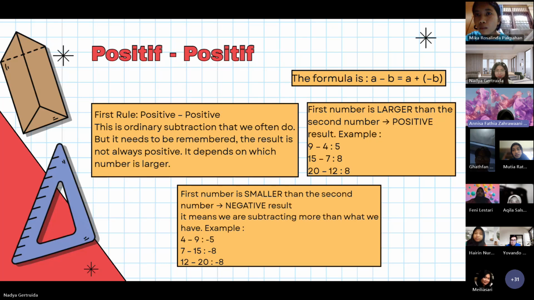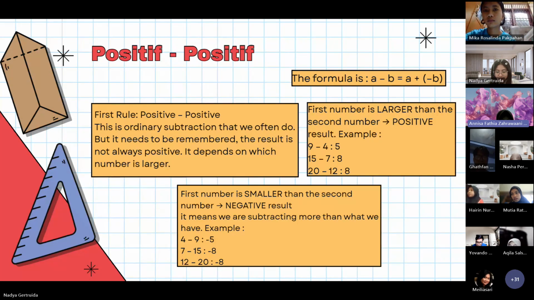For example, 4 subtracted by 9, the difference is negative 5. This is the same as 4 added to negative 9. 7 subtracted by 15, the difference is negative 8. 12 subtracted by 20, the difference is negative 8. Why can it be negative? Because if the first number is smaller, it means we are subtracting more than what we have.